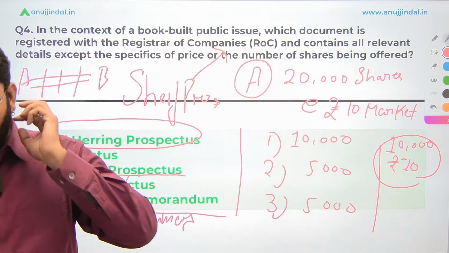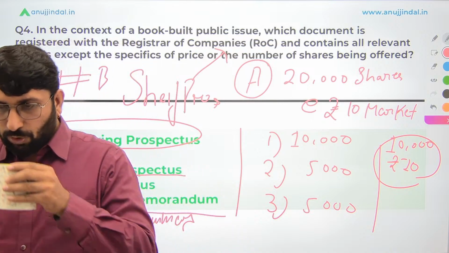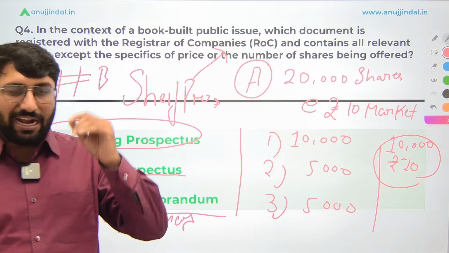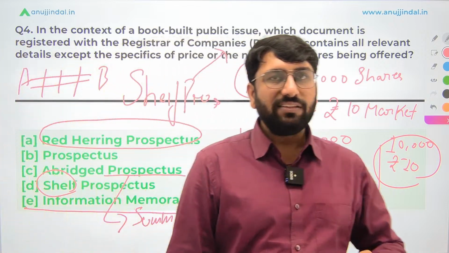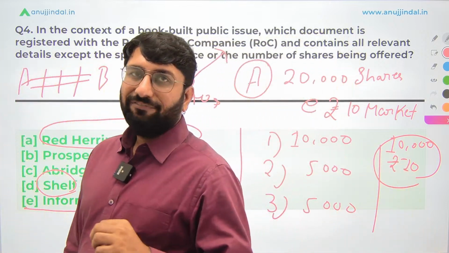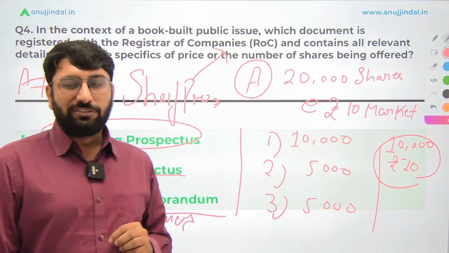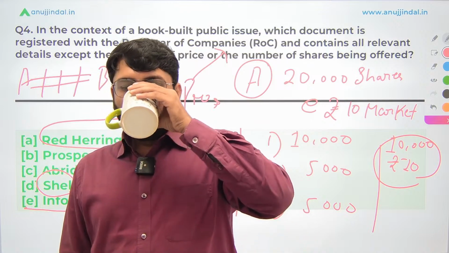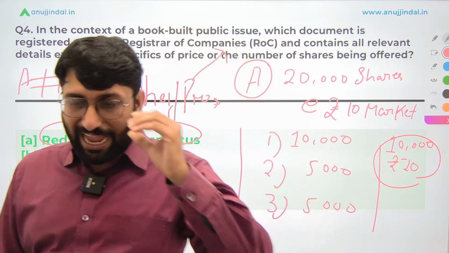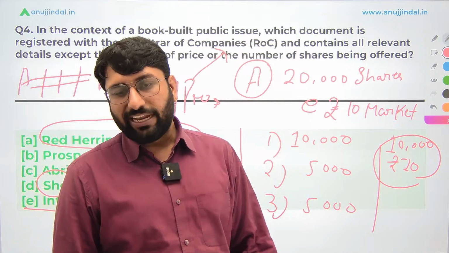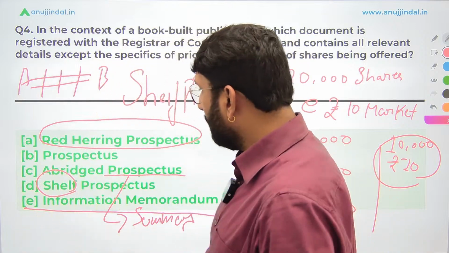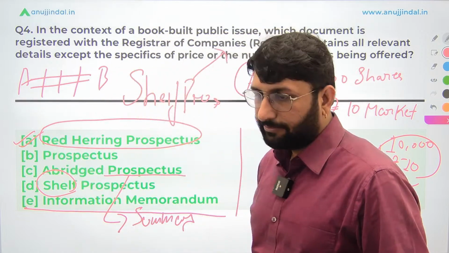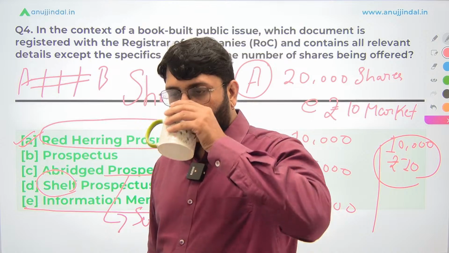I believe now all the 5 terms are clear. Okay. Satyanarayan, those are the topics of Companies Act. Those are not the topics of finance. The number of days, the provisions, all of those things. When we move to Companies Act, we're going to discuss that. Don't worry. Okay. I believe all the terms are clear now. Any doubts in any of the terms now? Okay. I believe all the 5 terms are clear, and for this, the correct answer is going to be your red herring prospectus. Okay. Fantastic.